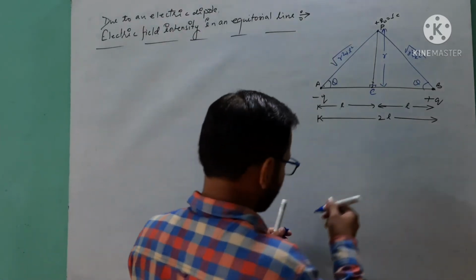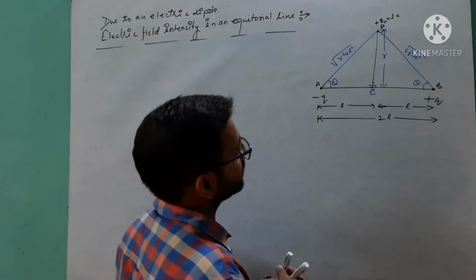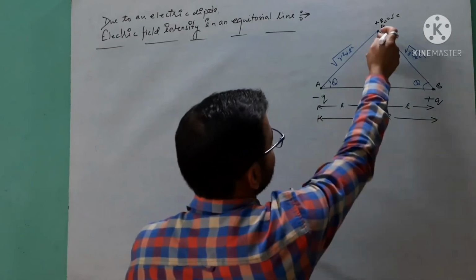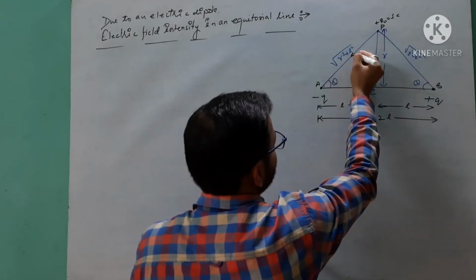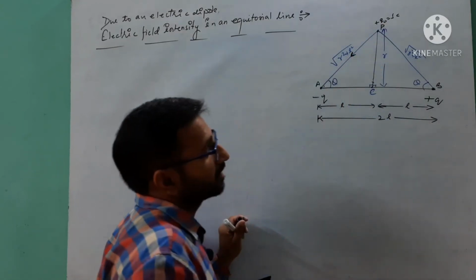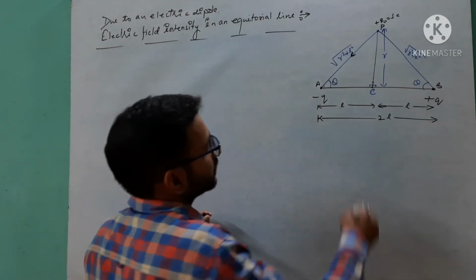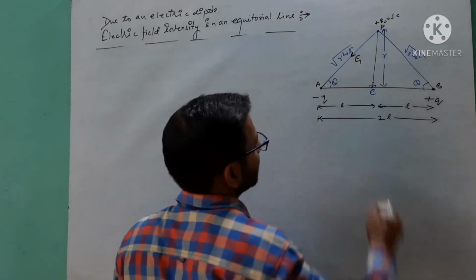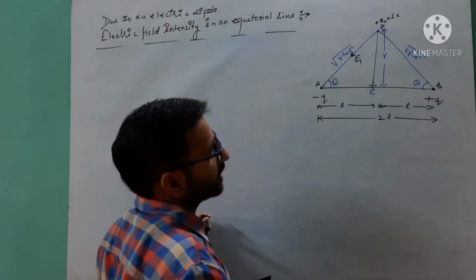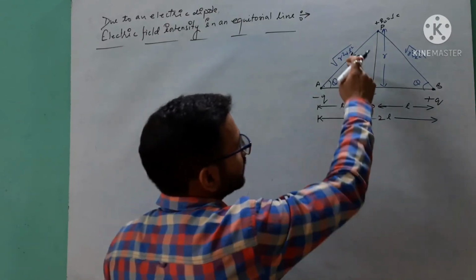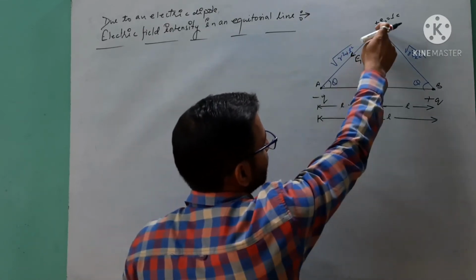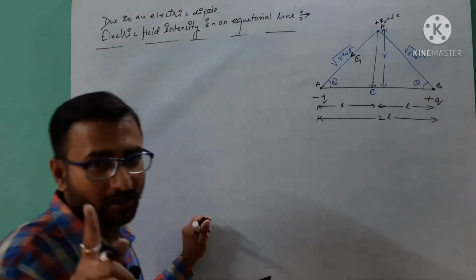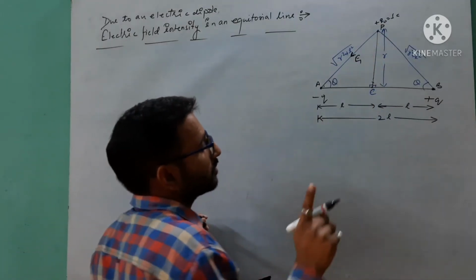So as we know that the direction of electric field is along the direction of electric force, here we will use the attractive force, so the direction of electric field is along the direction PA, and this electric field at the point P will again resolve in two components.